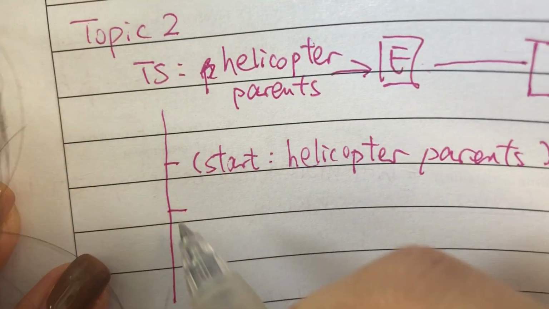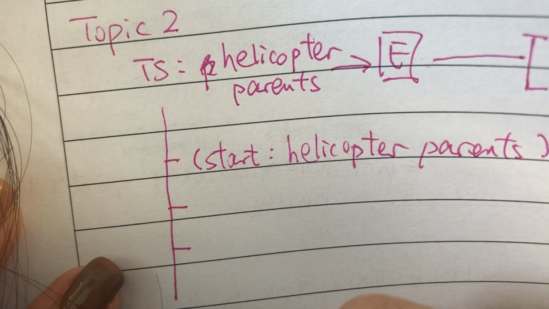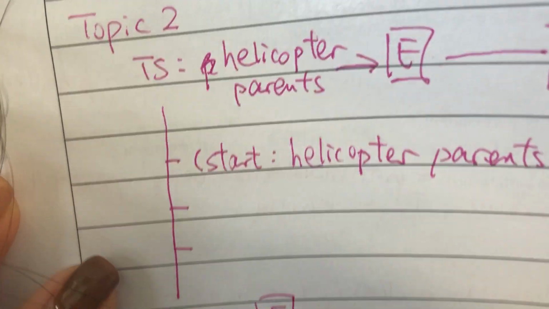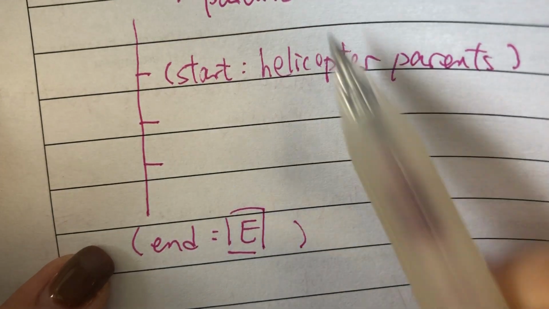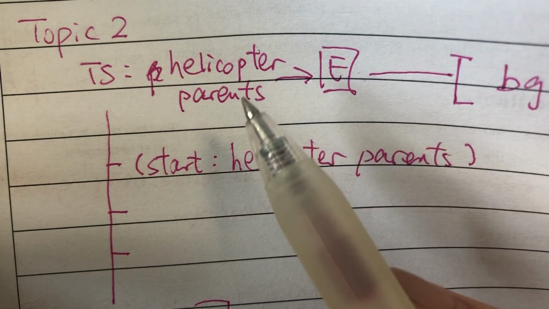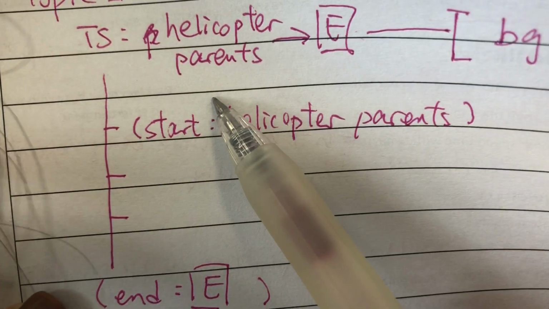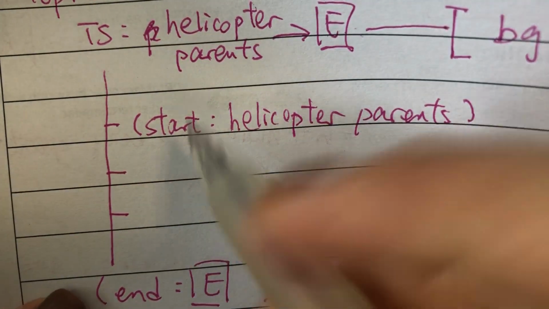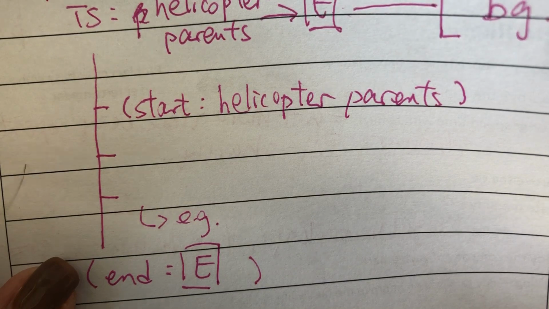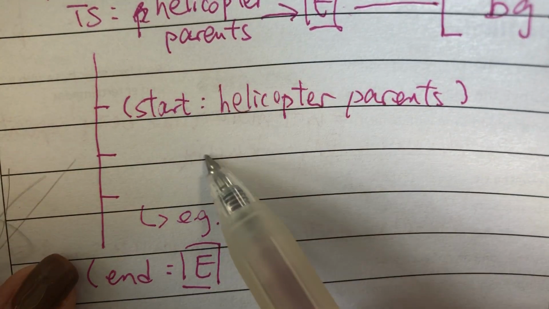So what will be the result? If they do this, what will happen? And then your concluding statement, your ending part, would be related to your topic sentence. For example, there will be a lack of independence. So if the helicopter parenting style leads to a lack of independence, try to explain using different steps. Then you can use examples: if they lack independence, what can't they do? You may want to give some examples as well. So logic part and example.